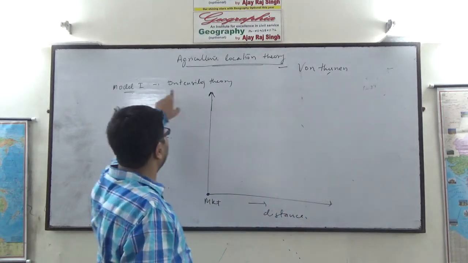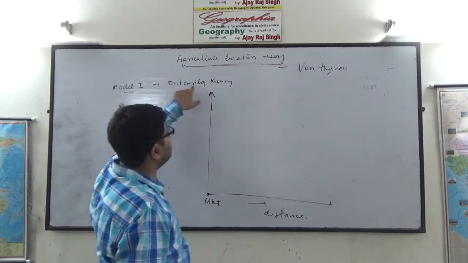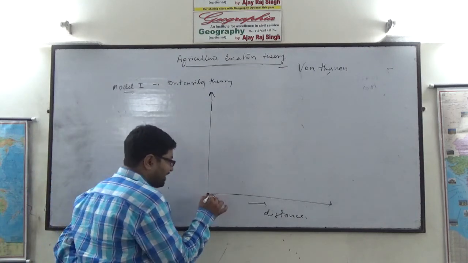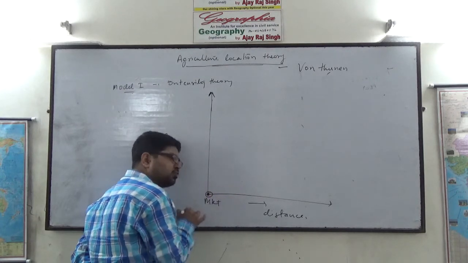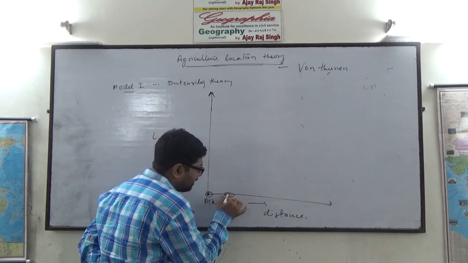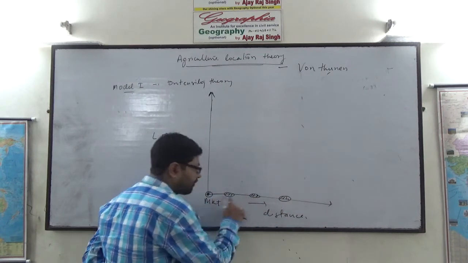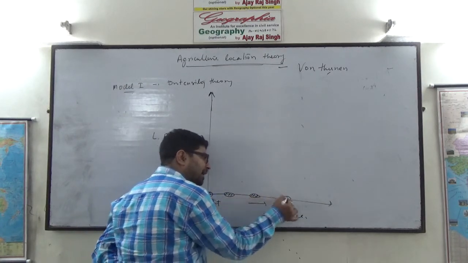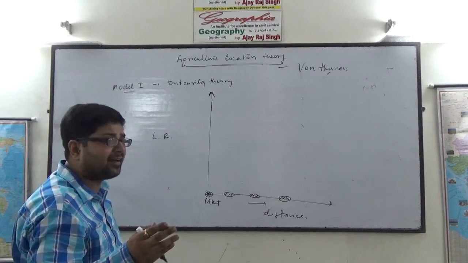Model 1 says the intensity of cropping decreases as we move away from the market. For example, as the farmland gets located away from the market, we see that the intensity of cropping decreases. Why? See,